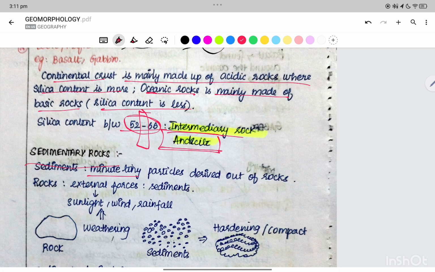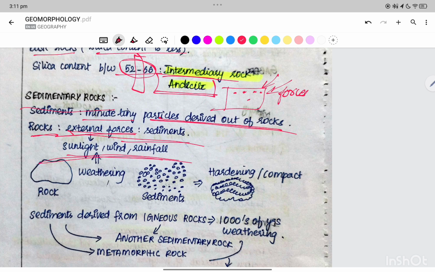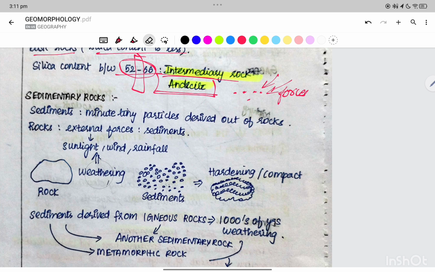Sedimentary rocks: the sediments are minute tiny particles derived out of the rocks. These tiny particles undergo external forces, therefore they are becoming rocks. Sunlight, wind and rainfall are very important for a rock to weather. Because of the sunlight, wind and rainfall, weathering of this rock is going to take place.